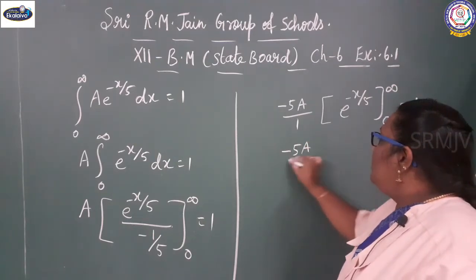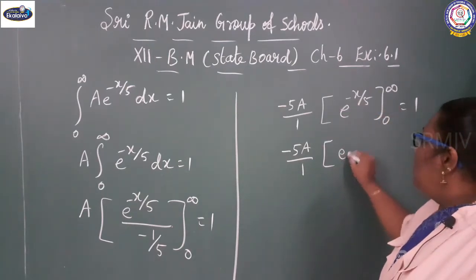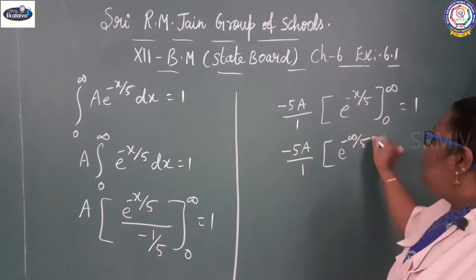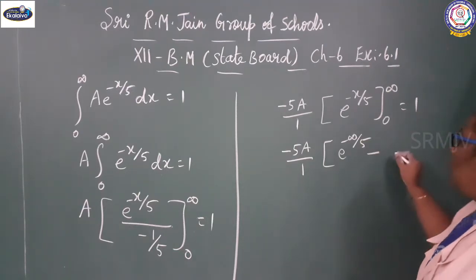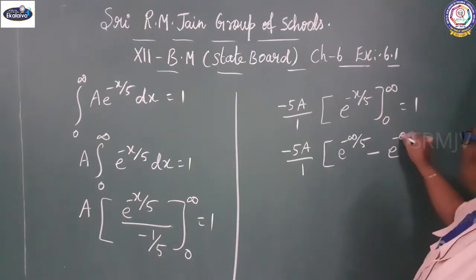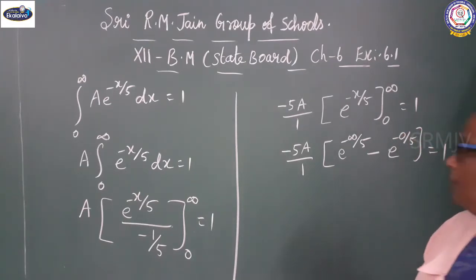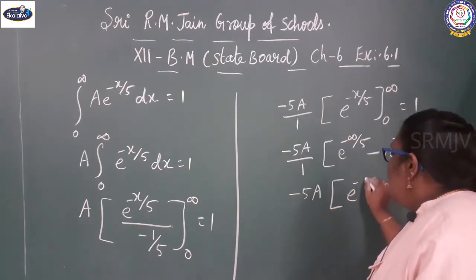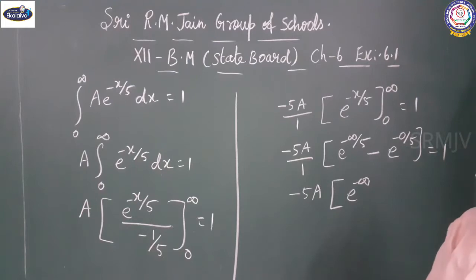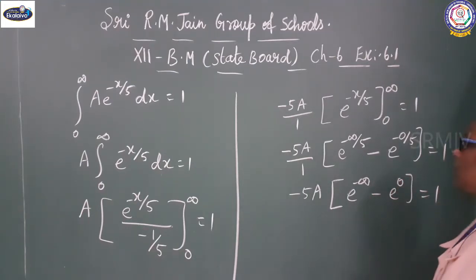Minus 5a into e power minus infinity minus e power 0 equal to 1.